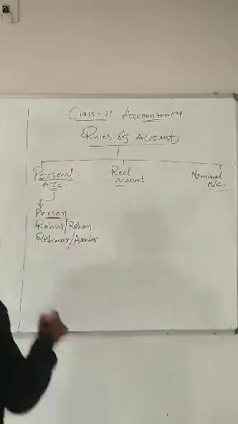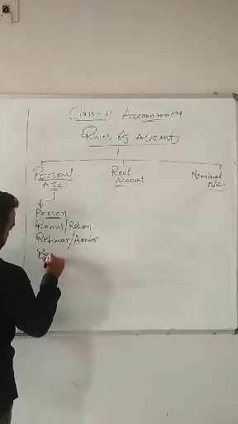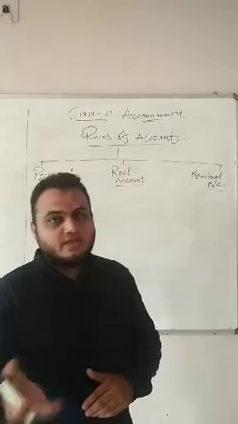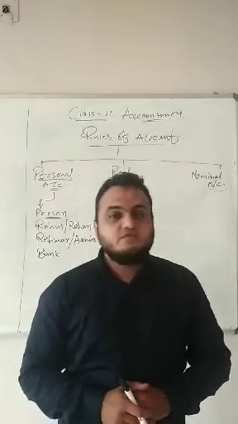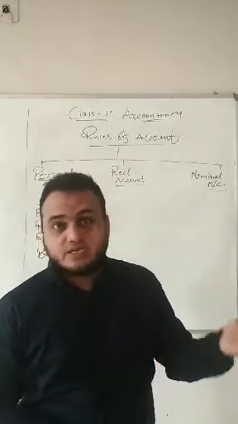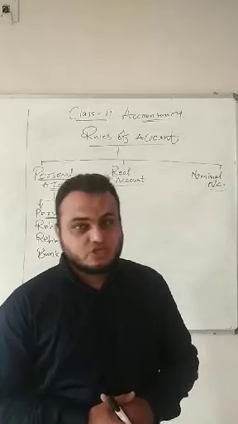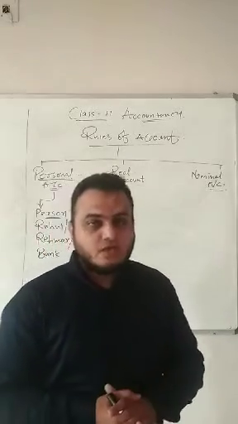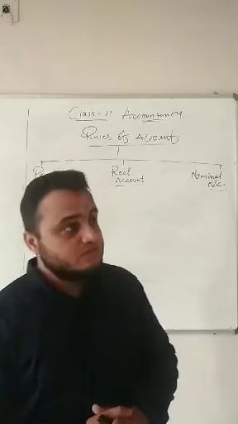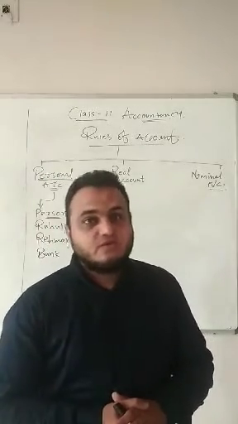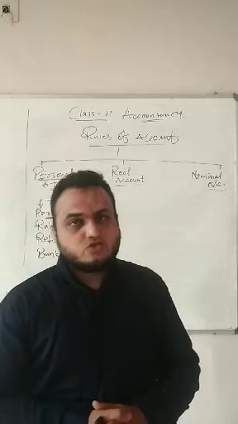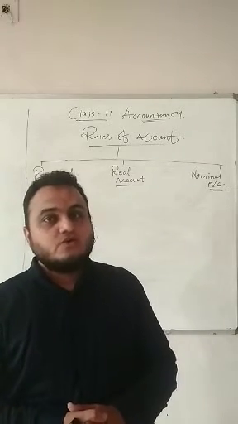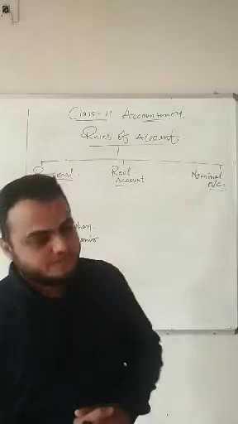For example, like a bank. Now we have many banks in our country as well as in the entire world. We have State Bank of India, SBI, we have Bank of Baroda, we have HDFC Bank, we have Punjab National Bank, we have ICICI Bank, we have Axis Bank, we have Bandhan Bank, we have UTI, so many banks are there. So all these banks are considered as artificial persons from the viewpoint of accountants.